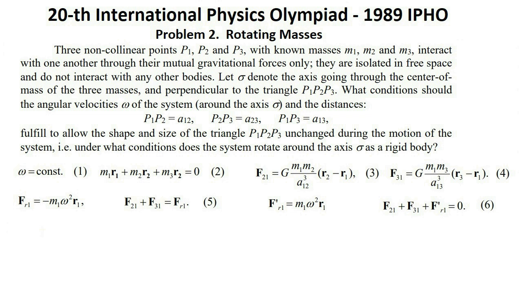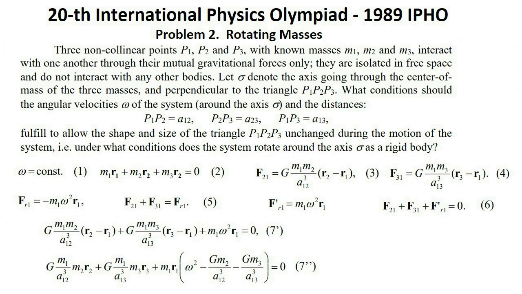In the non-inertial frame, rotating around the axis sigma with the angular velocity omega, the sum of the forces 3, 4, and the centrifugal force F'_r1 equal m1 omega squared r1 should be equal to 0. Expression 6. The moment of this sum with respect to any axis equals 0. The conditions 5 and 6 are equivalent. They give the same vector equality. Expressions 7' and 7''.